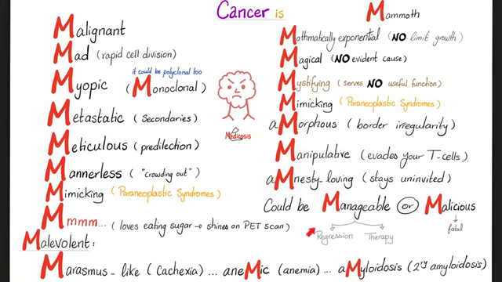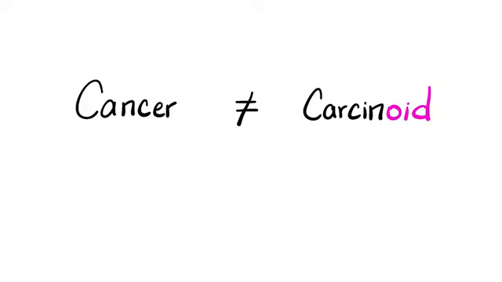Cancer could be manageable or it could be malicious. If cancer is malicious or malevolent, how does it kill us? Cachexia, anemia, and other techniques. If cancer causes chronic inflammation, which can happen, there is secondary amyloidosis. Don't forget that cancer is not the same as carcinoid. The word oid means like. Carcinoid is cancer-like. This is the meaning of the word.